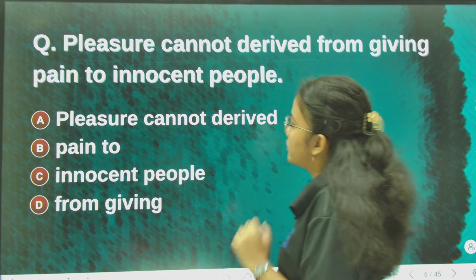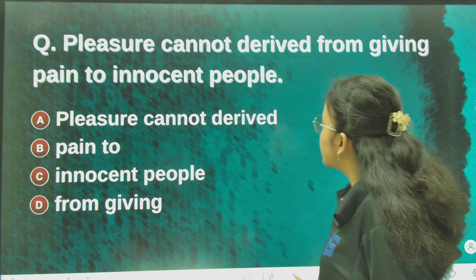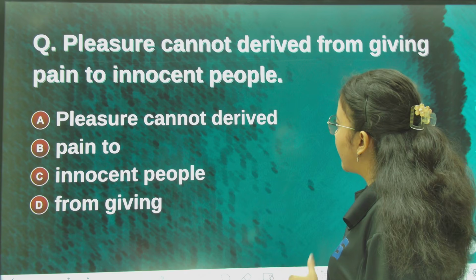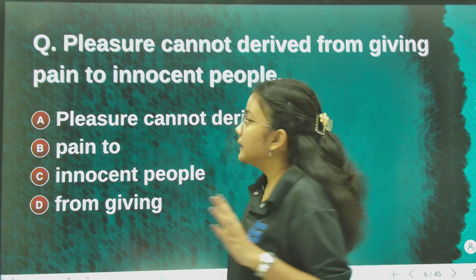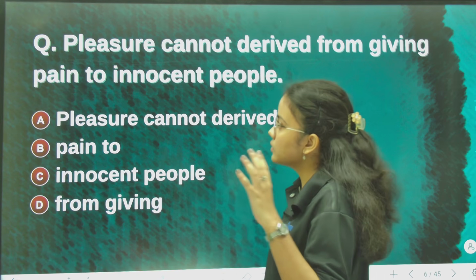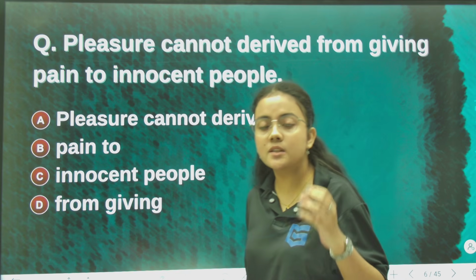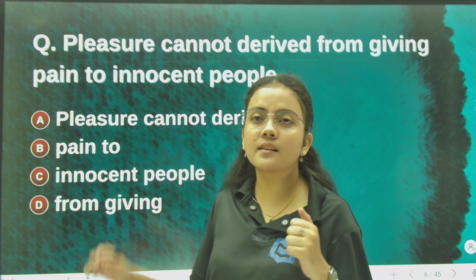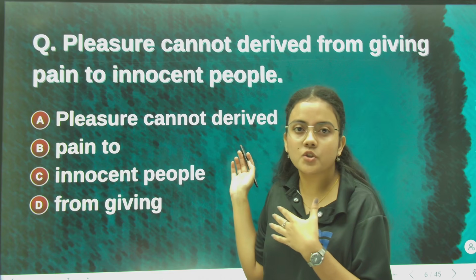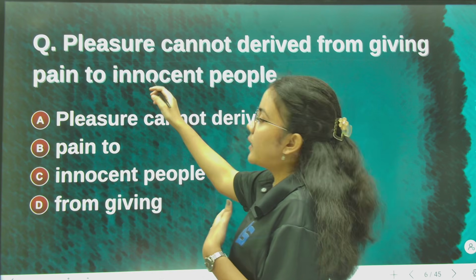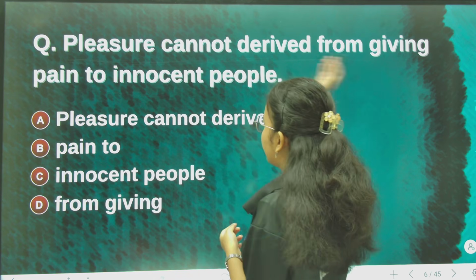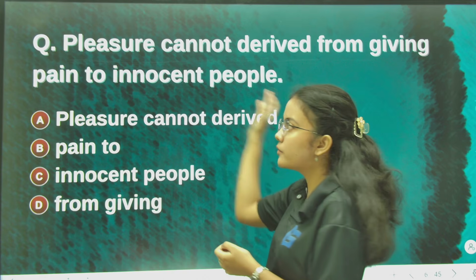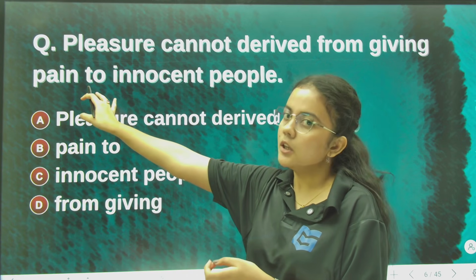Next question. Pleasure cannot derived from giving pain to innocent people. Now, first of all, from the structure of the sentence we can say that this is a passive voice. The sentence is passive voice. Pleasure cannot derive from giving pain to innocent people. The structure of the sentence is passive.